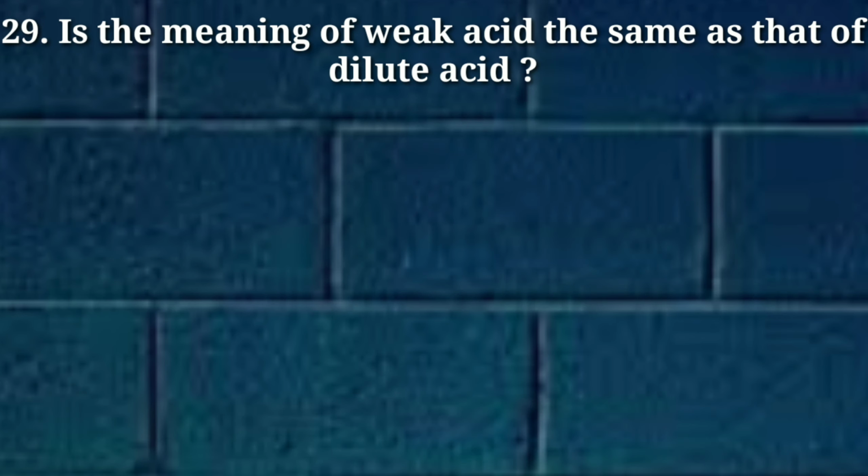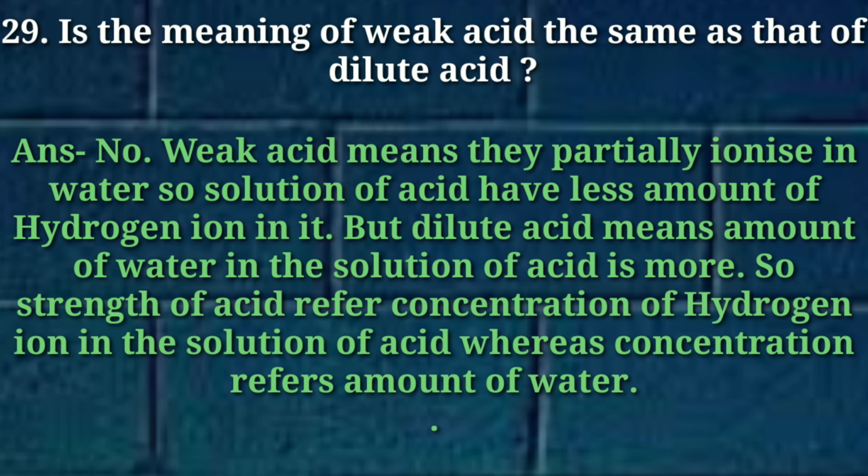The next question, is the meaning of weak acid same as the meaning of dilute acid? No. Weak acid means they partially ionize in water, so the solution of acid has less amount of hydrogen ions in it. But dilute acid means the amount of water in the solution of acid is more.